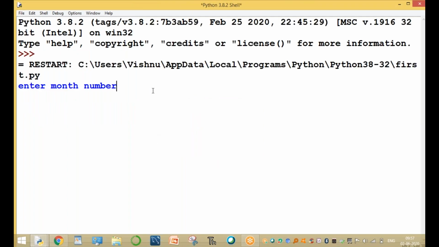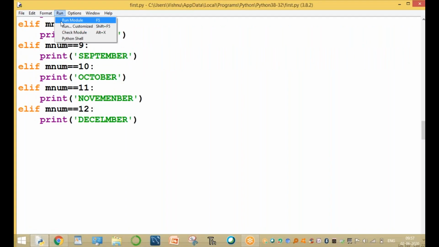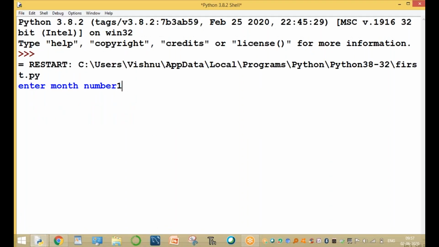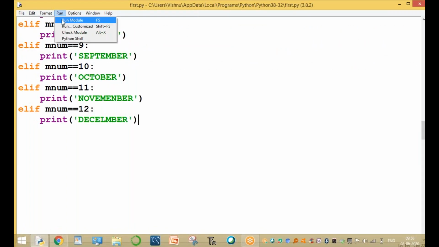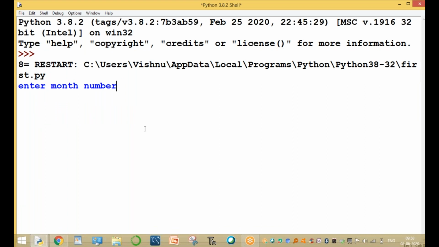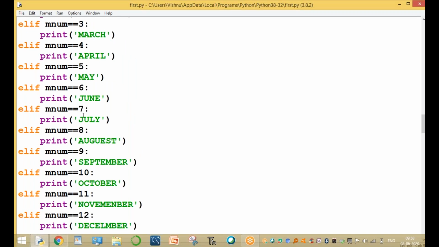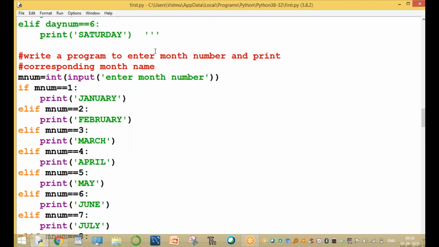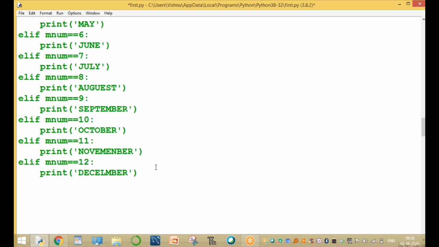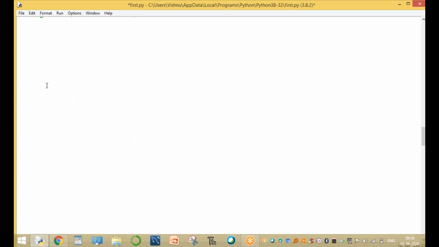Now enter the month number, for example, 3. Enter the corresponding value, March. Example, check only one condition. Run again, for example, month number equal to 10, and the corresponding value is October. Run once again, for example, month number equal to 8, and the corresponding value is August. Here, this is called the if elif part only. Clear up to here, all of you? For example, without this number, you are using the if elif only.